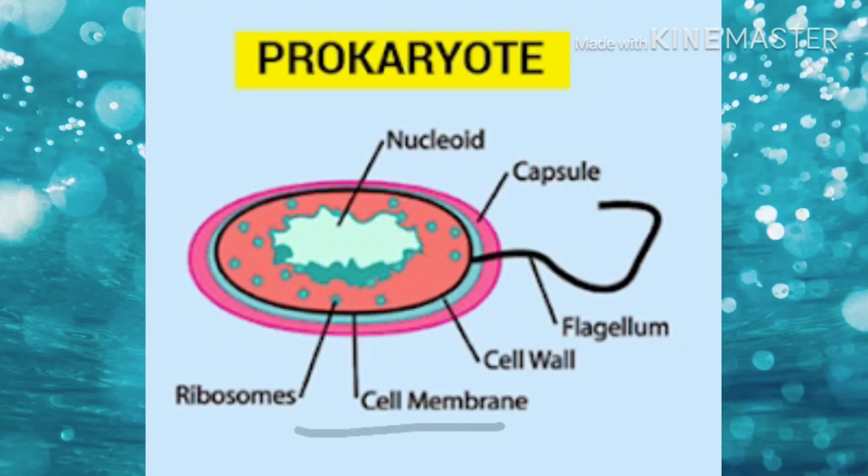Next is plasma membrane or cell membrane. Plasma membrane is the layer that surrounds the entire cell. It is a thin layer of lipid that lies just below the cell wall. Plasma membrane is semi-permeable in nature. It allows waste product to pass through it but prevents diffusion of proteins, ions, and other essential dissolved solute into the external environment. Next is ribosomes.